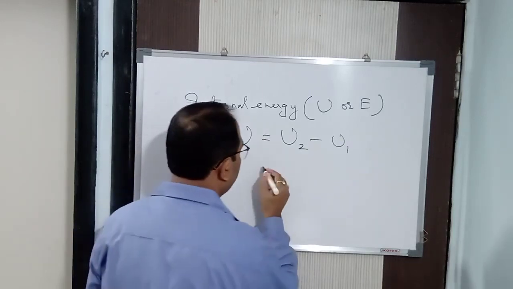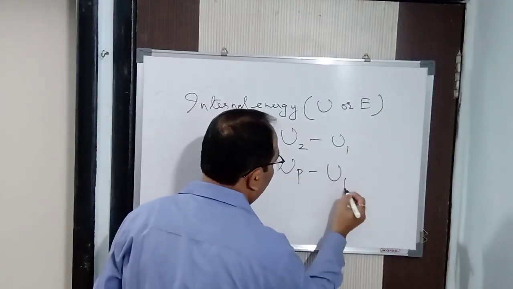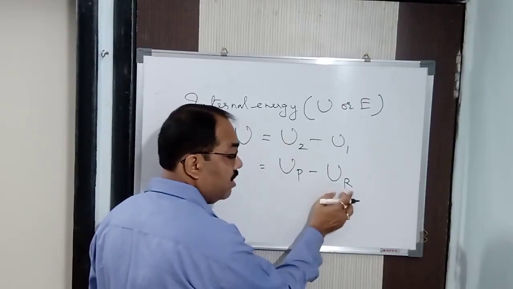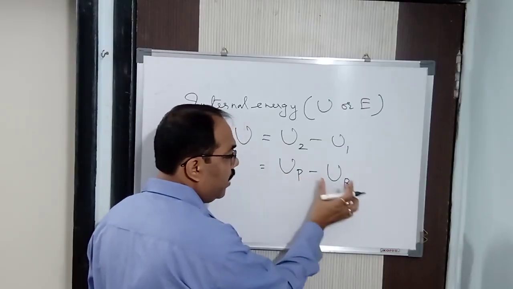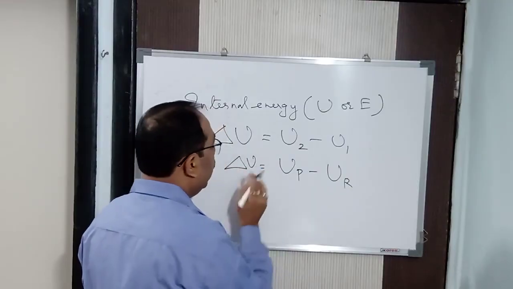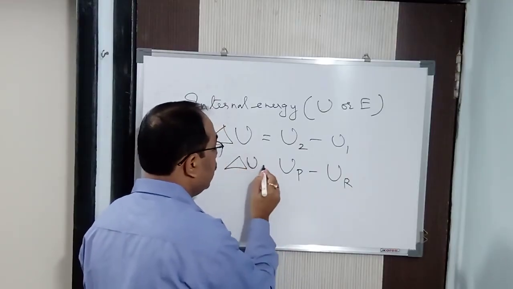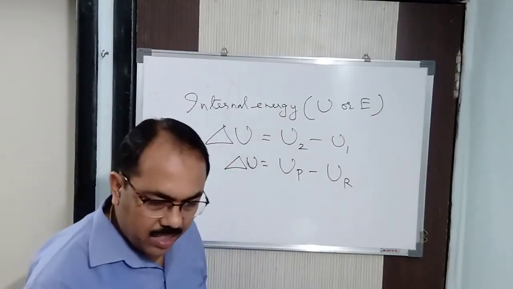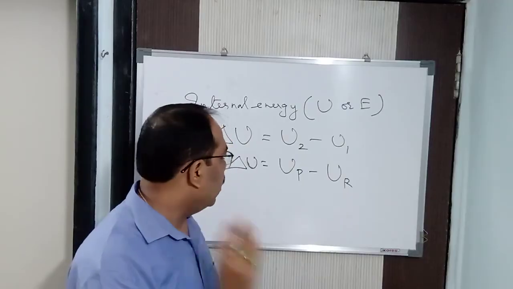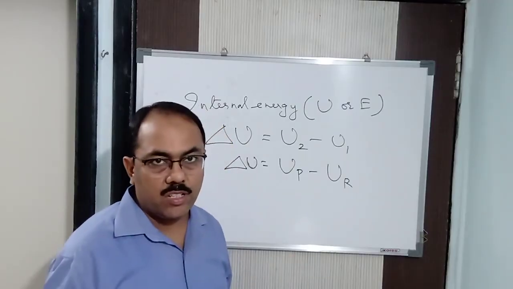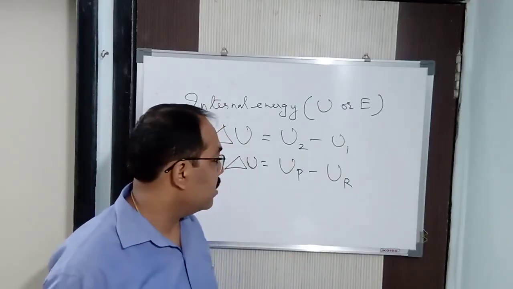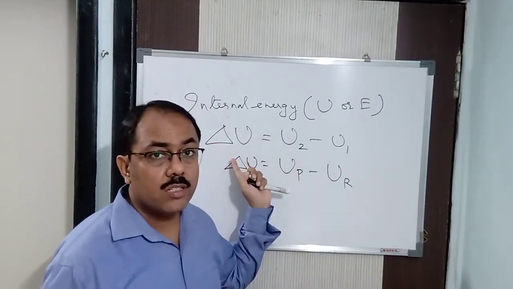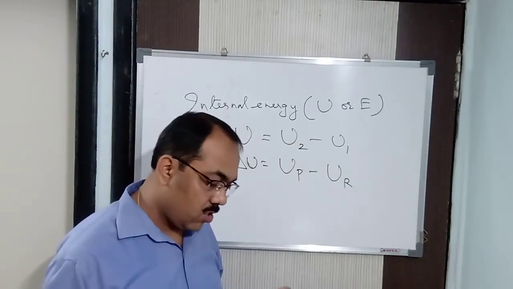You can also write it in this way: UP minus UR for a particular reaction. P is the product and R is the reactant. So internal energy of the product minus internal energy of the reactant will give you the change in internal energy of that reaction. That is delta U. Got it? As internal energy is a state function, for that reason we calculate the change in internal energy, and this particular value we use. So absolute value of internal energy is not required.